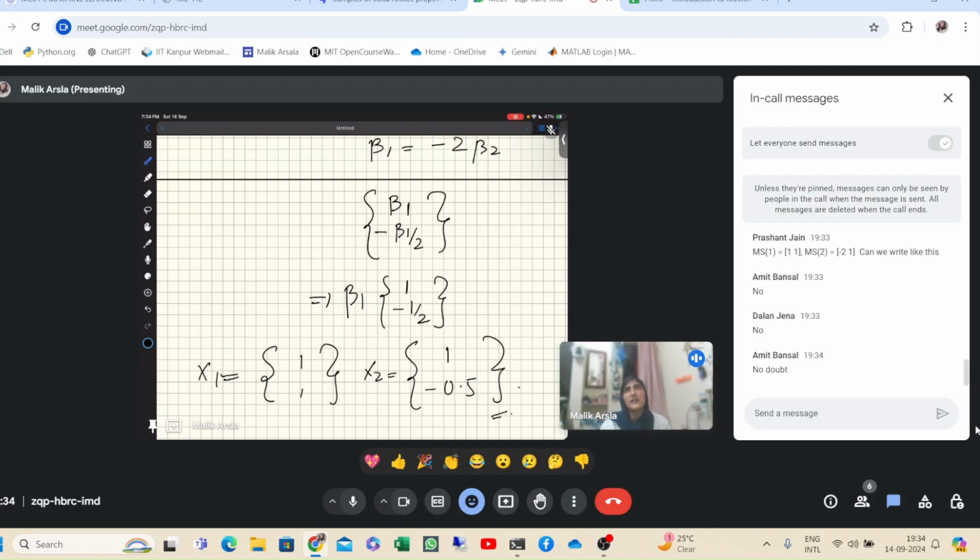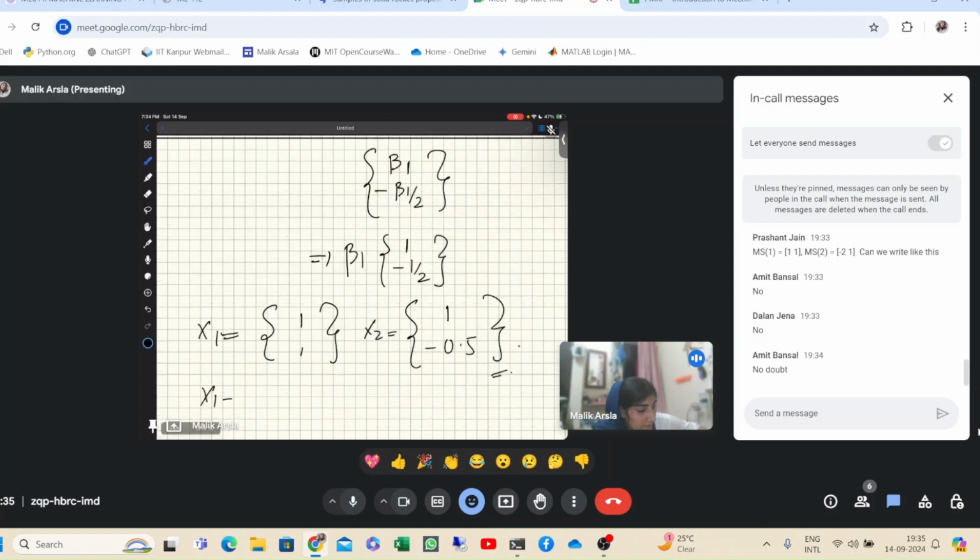You just should be clear what is the value you are putting on top. So if you write like this, in the first case it would be amplitude of 1 and amplitude of 2, but in the second case you are writing amplitude of 2 and amplitude of 1. So that is not correct. If you are taking amplitude of 1 upon amplitude of 2, and here also you have to take in the similar manner, so they will not be the same. Okay.